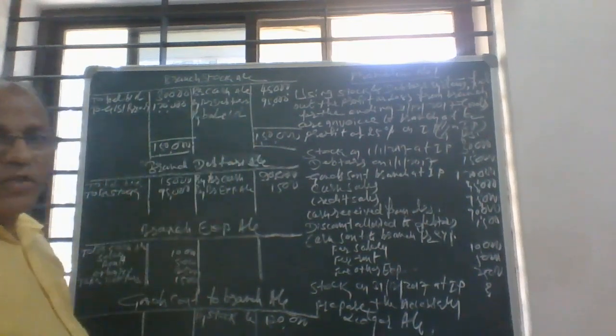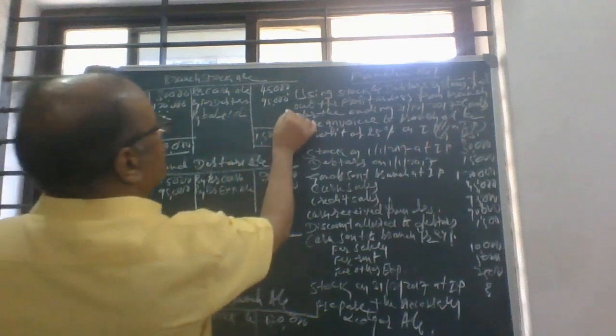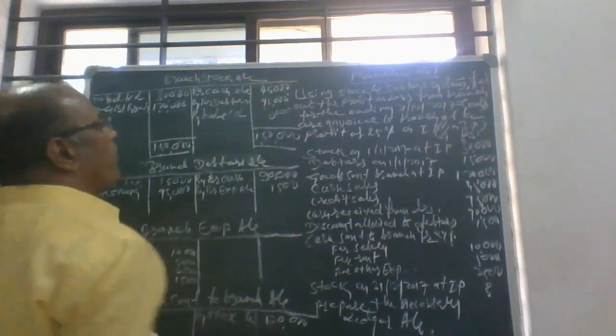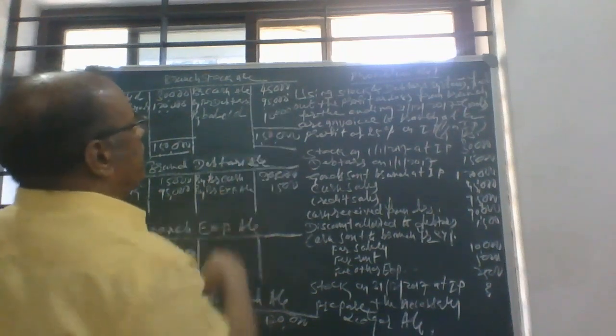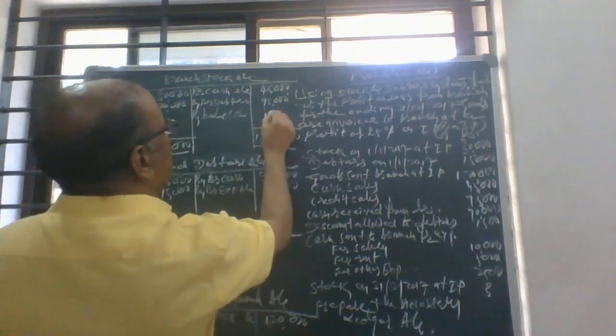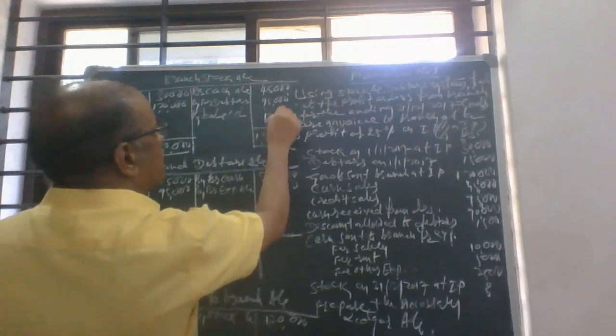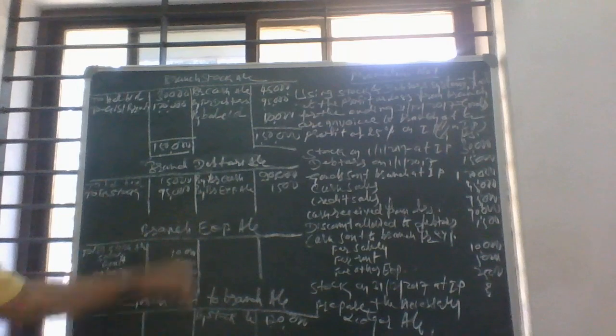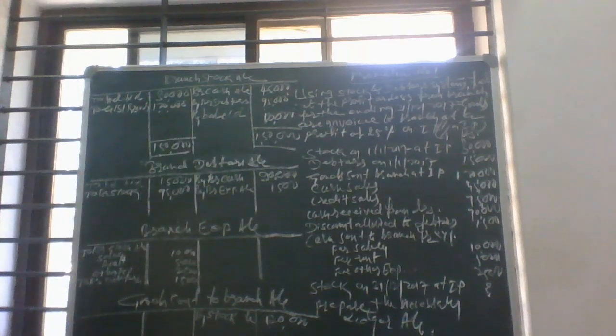So it is also in the invoice price. So the difference is 10,000 rupees. How much? 10,000 rupees will be the closing stock at invoice price. Then we have to close this one.